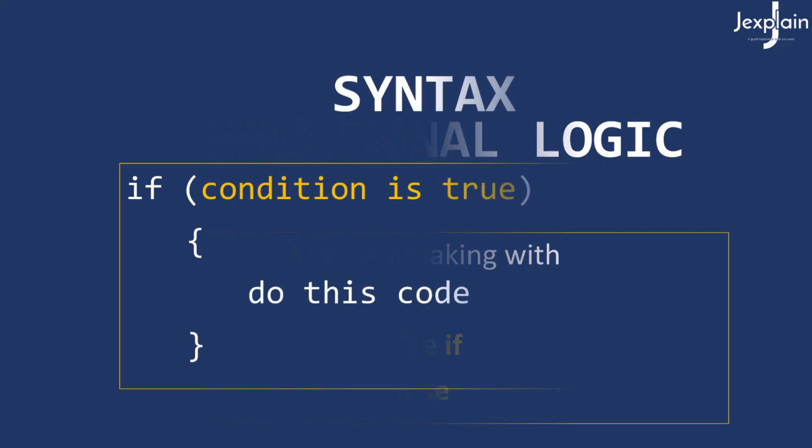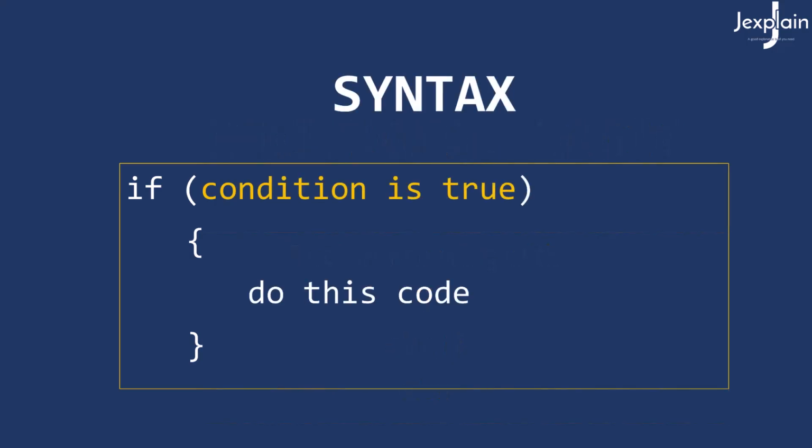The syntax is simple. We say if, and then within parentheses, we write a condition. And if the condition is true, then within curly braces, we write the code that has to be executed if that condition is true. Okay, let's take an example and try to understand this completely.